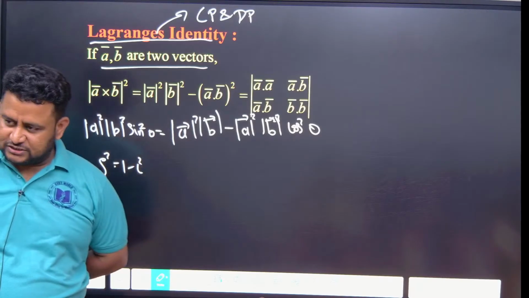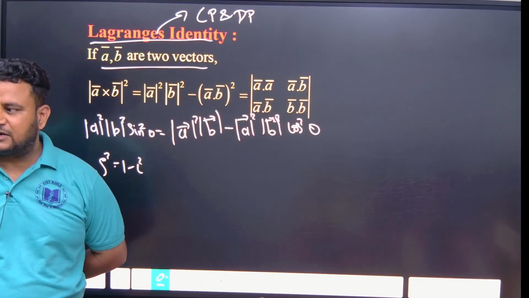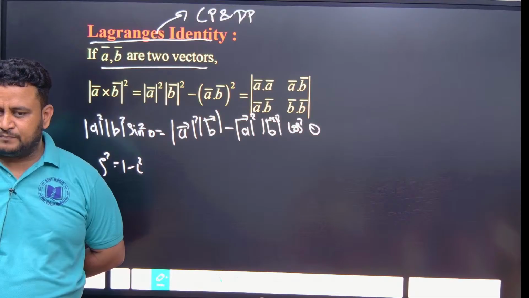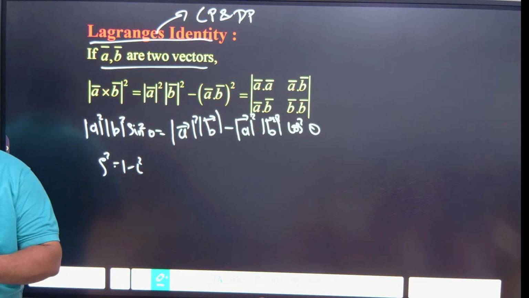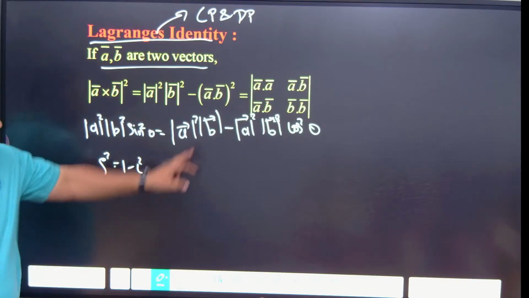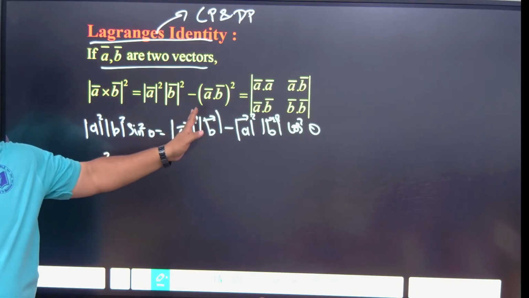So it shows the relation between what, Harsha? Cross product and dot product. Correct, Nikhil? So what does it say? Modulus of A cross B whole square is equal to modulus of A square, modulus of B square minus A dot B whole square.